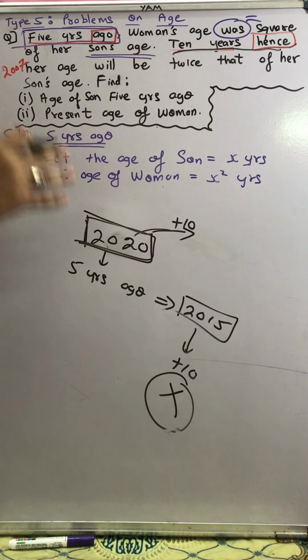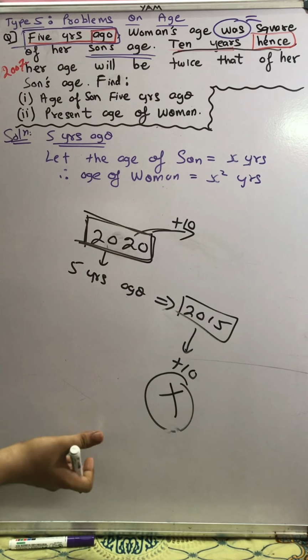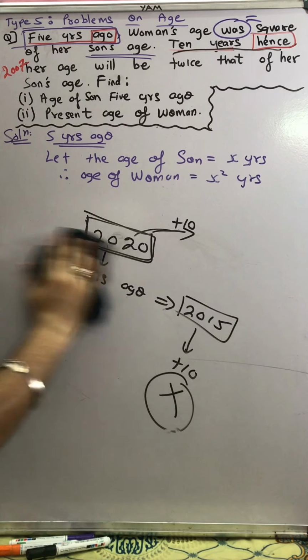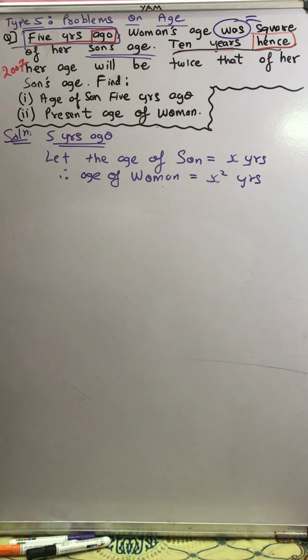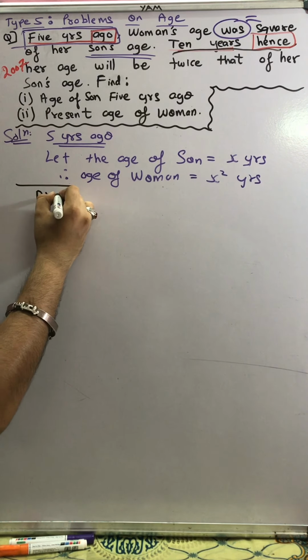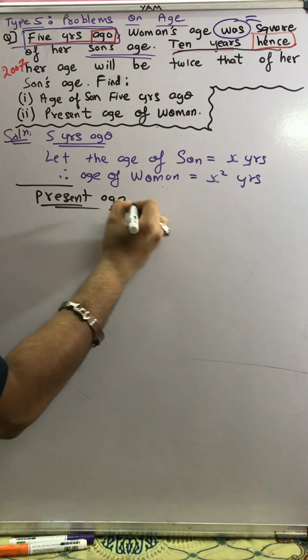It will be from the present age. So do you know the present ages? No, we don't know the present ages. So what will we do? First we have to find the present age. That's the reason this question is very, very important. So first I'll write their present age. I'll write the heading present age over here.